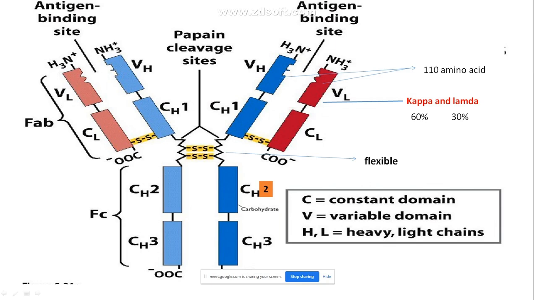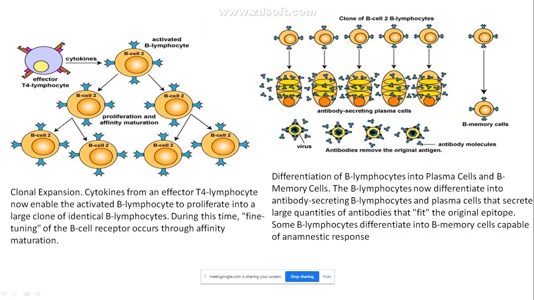Now, when we look at the structure of this BCR, that is the B cell receptor, and the antibody structure, they look exactly similar. But what is the difference? Just think this is your B cell receptor.